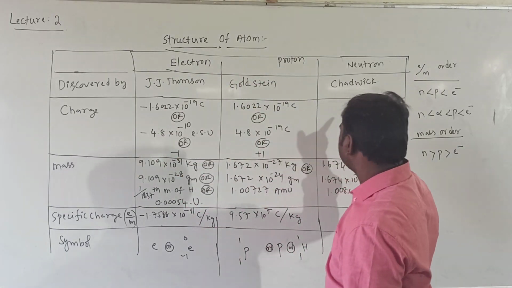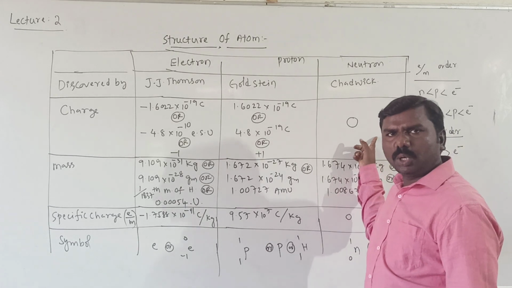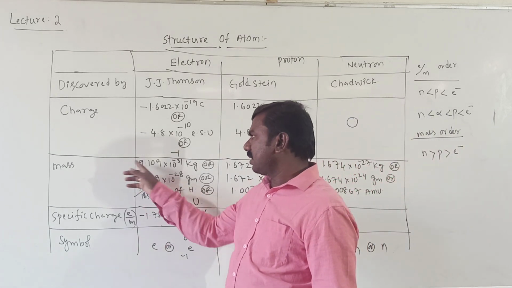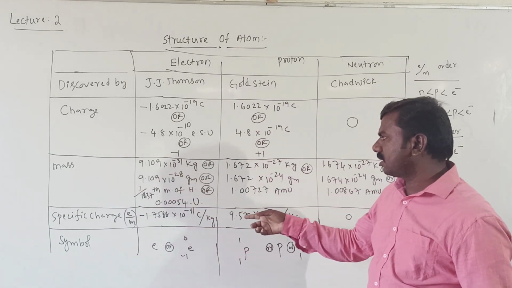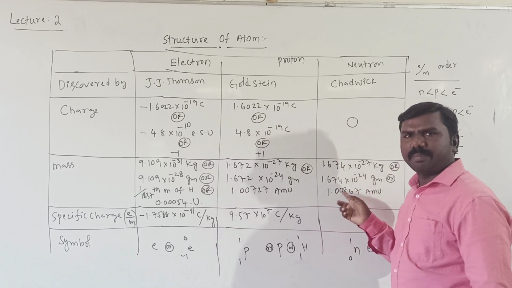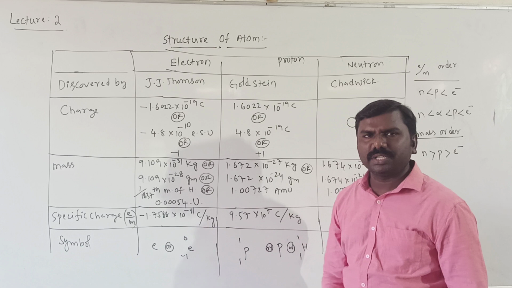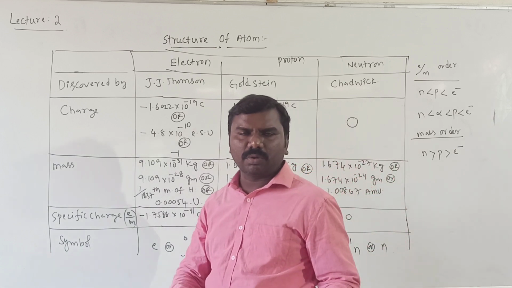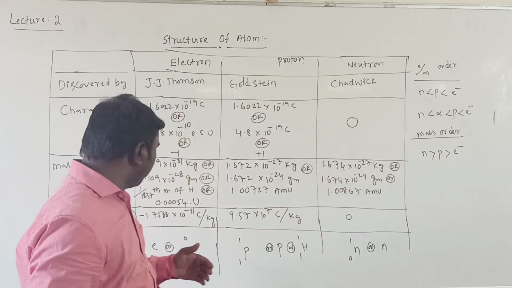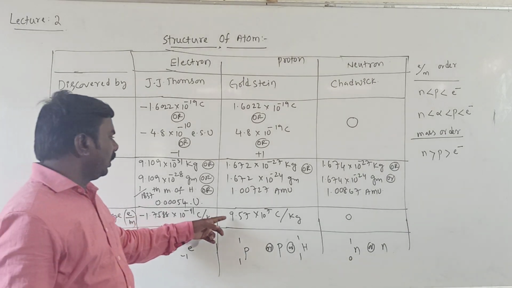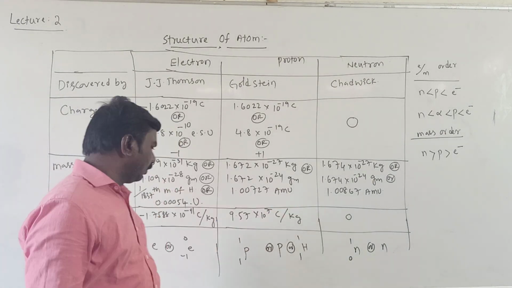Charge already mentioned clearly, neutron will be neutral. Mass 9.1 times 10 to the power minus 31 kg, and these values you need to remember. And comparison is there. Specific charge means charge to mass ratio. The e by m ratio: minus for electron, plus for proton, 0 for neutron.